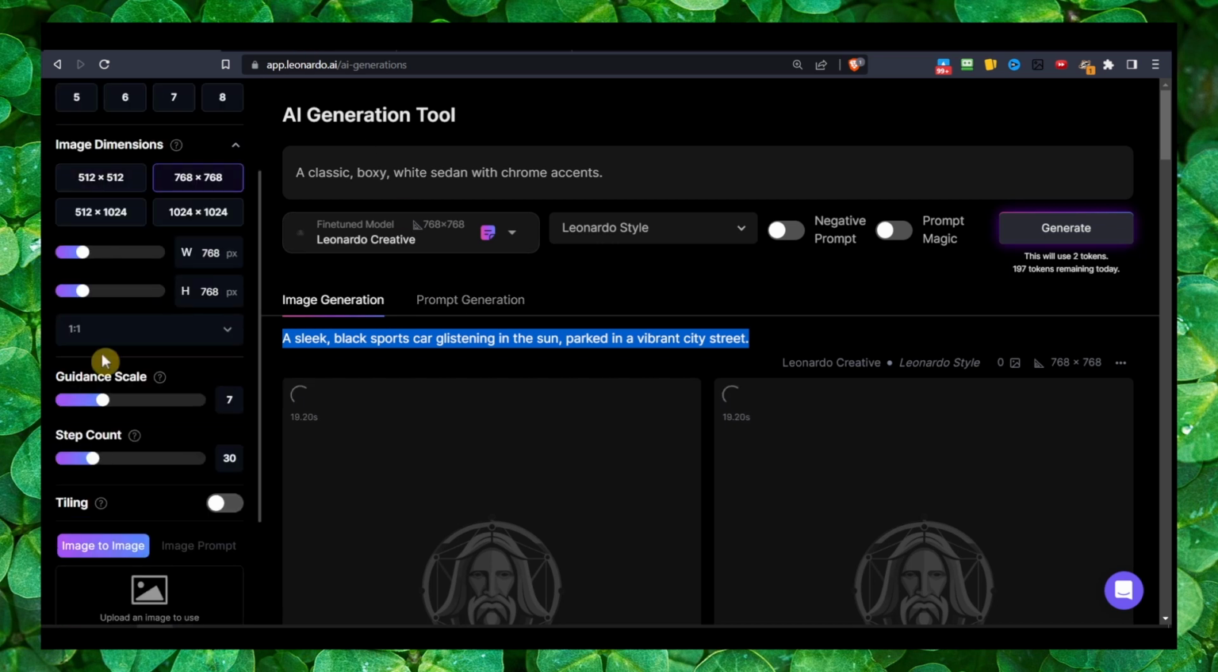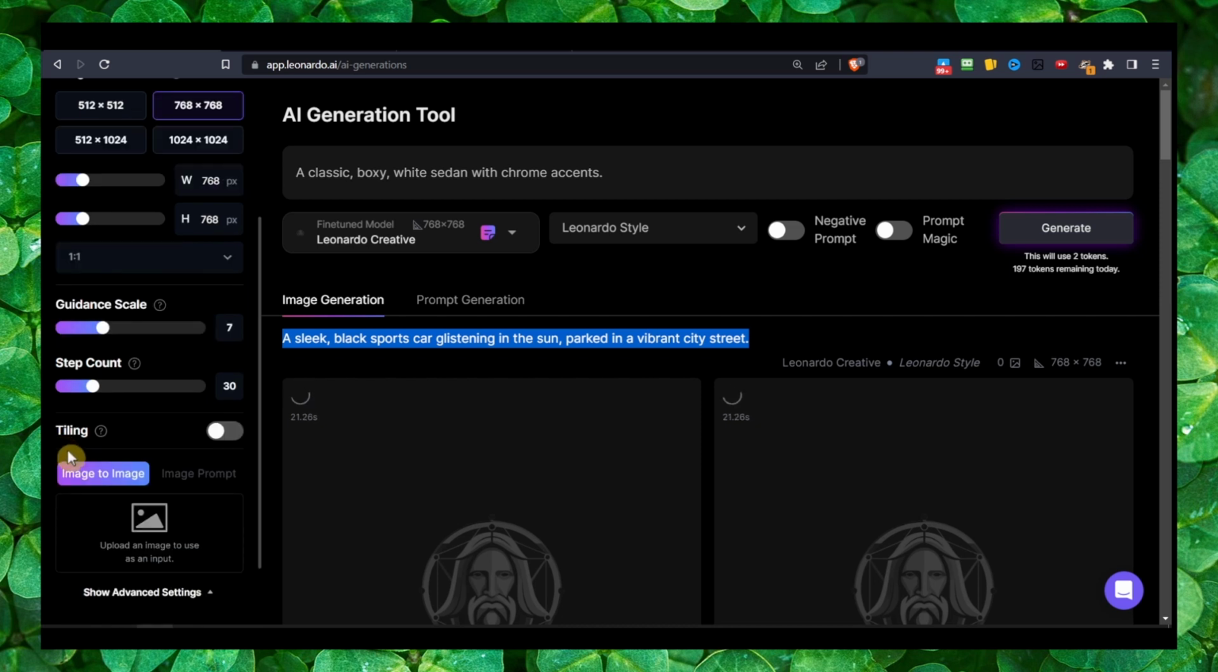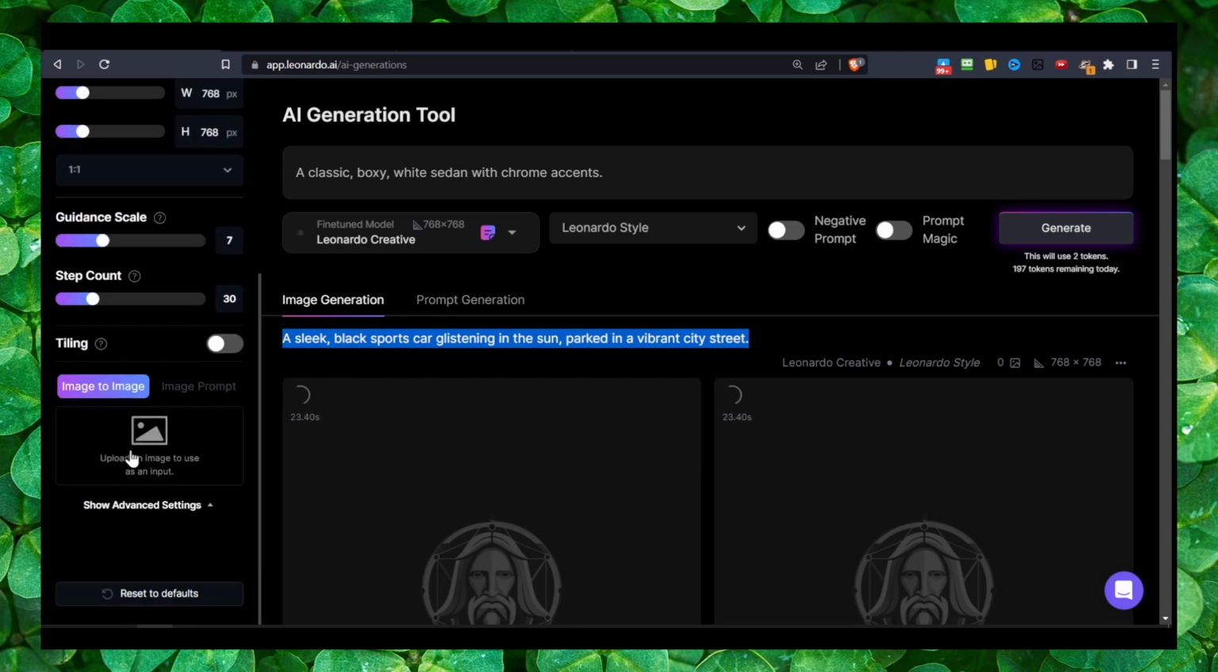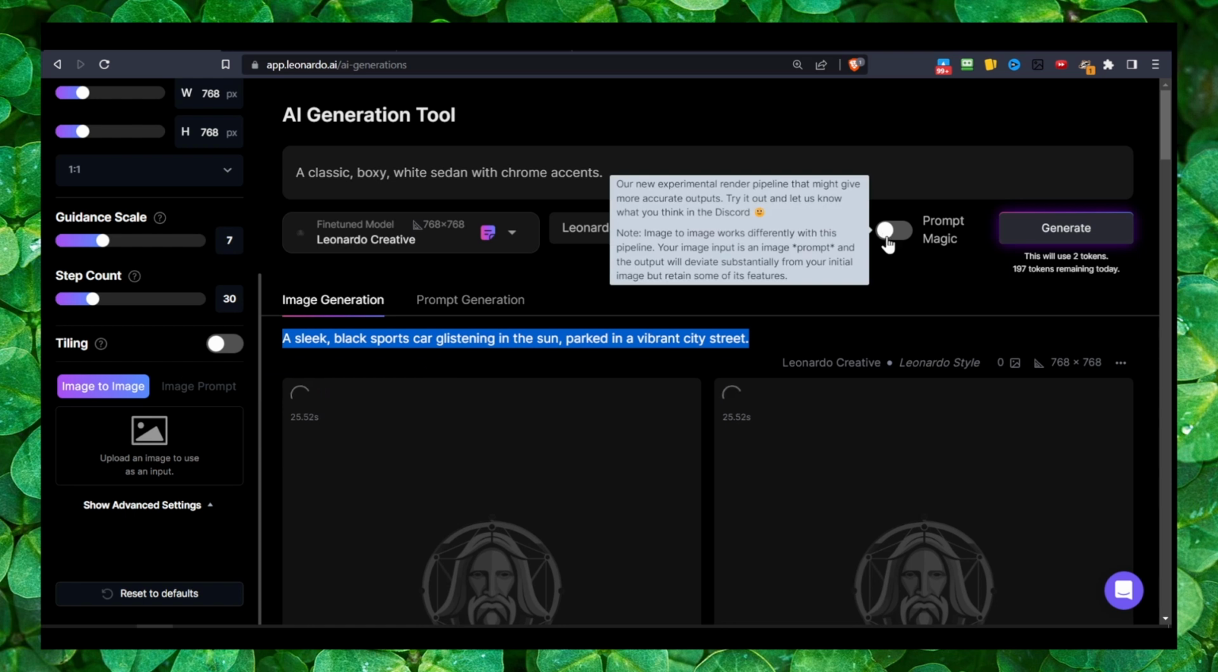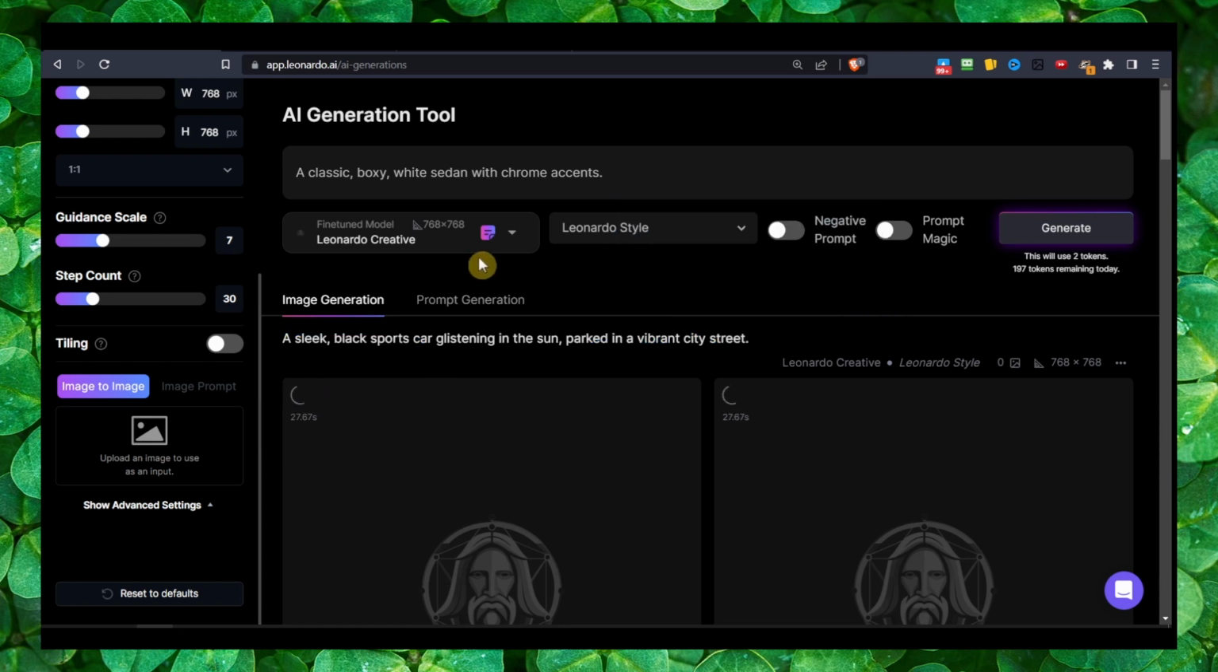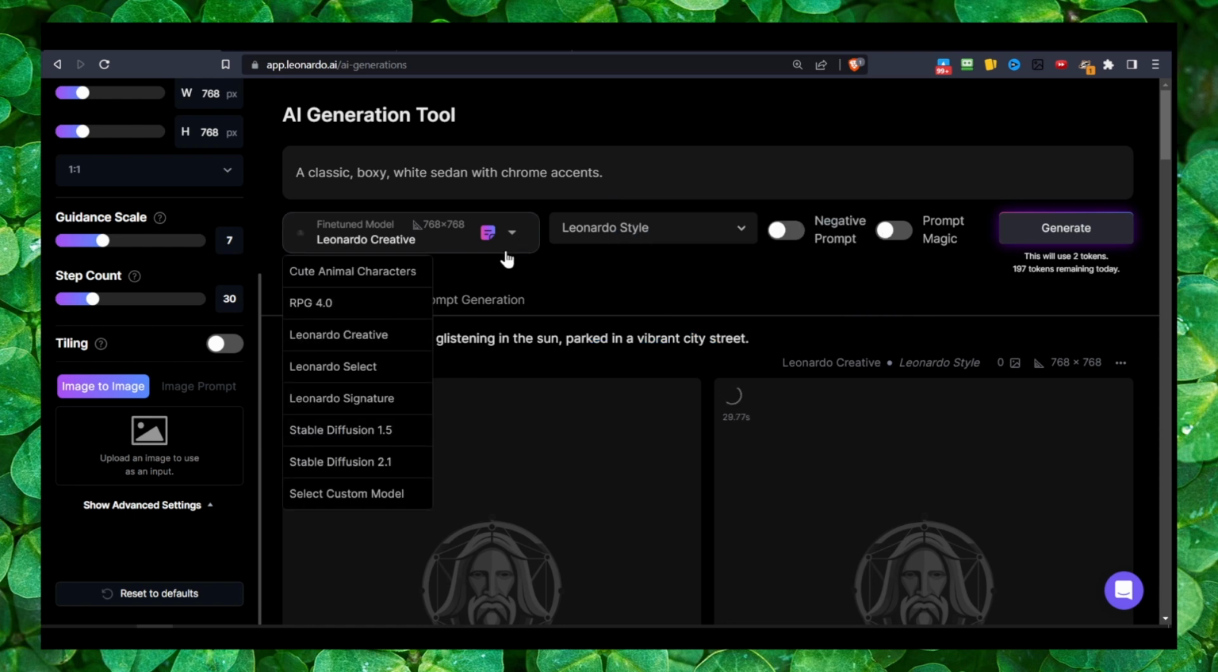You also have guidance scale, step count, image to image, and image to prompt. You also have prompt magic. Sometimes it gives you different results, but it seems like, in a good sense, good results. And we also can try Stable Diffusion, and as I said, you have fine-tuned models.